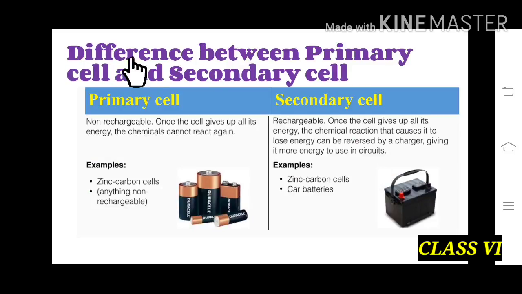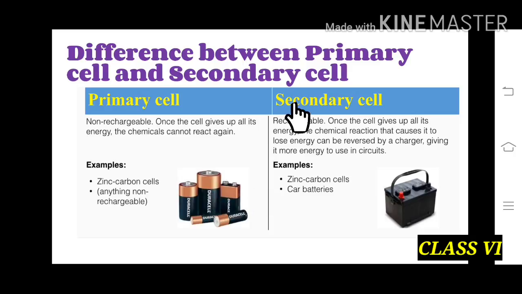Difference between primary cell and secondary cell. Children, now I am going to explain to you the difference between primary cell and secondary cell. Primary cells are non-rechargeable. It means once the cell gives up its energy, the chemicals cannot react again. It means that all its energy is over, it cannot react and we have to throw it out. And examples are zinc carbon cell or any non-rechargeable cell.